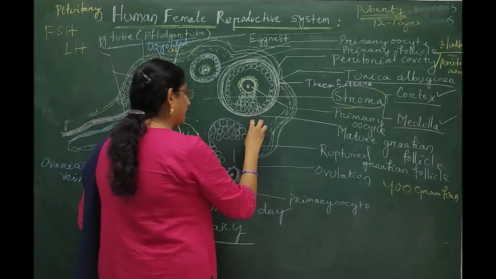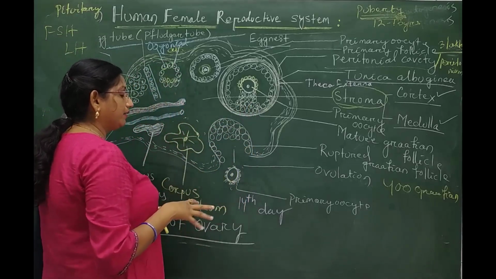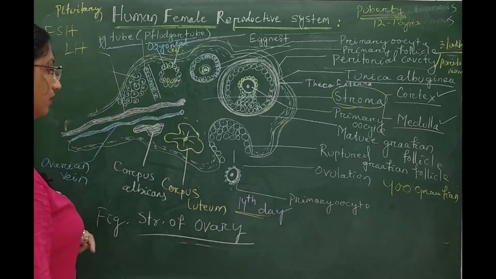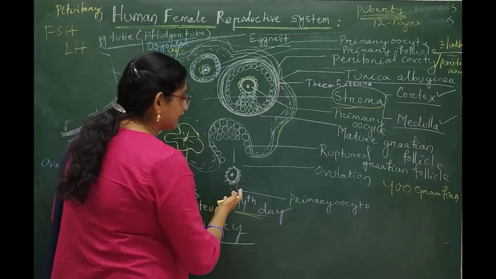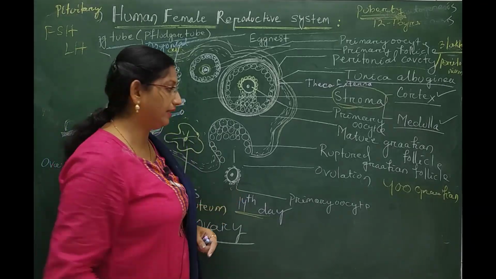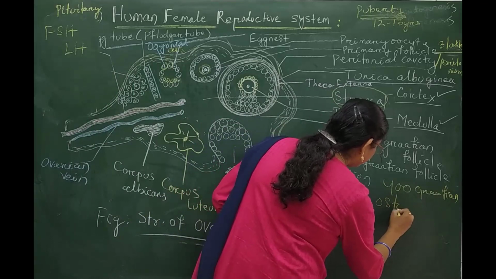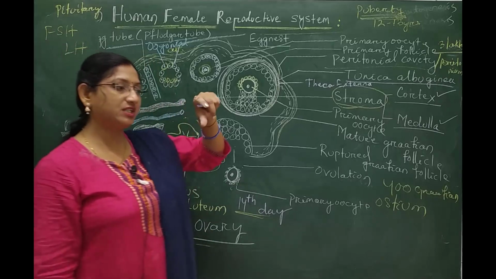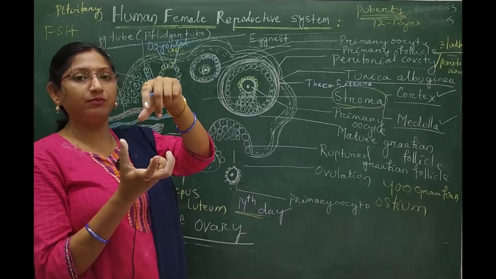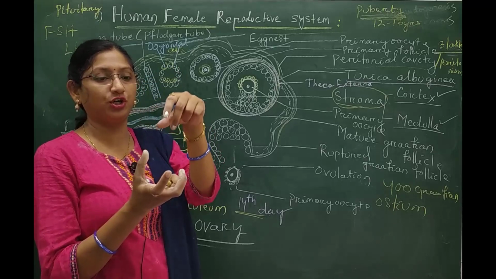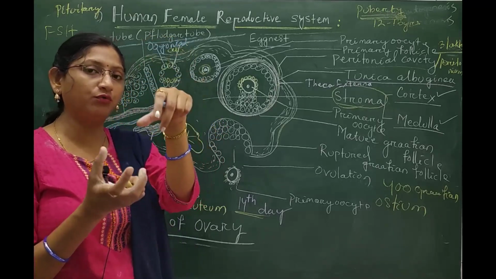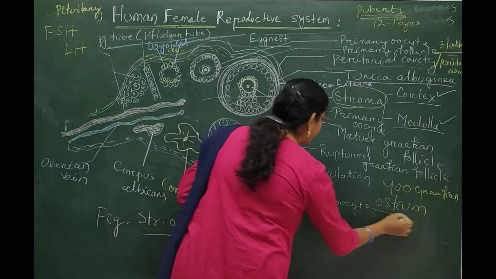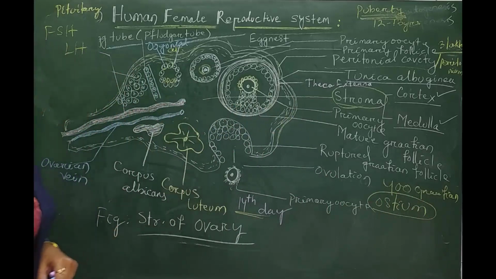The mature Graafian follicle releases the ovum at the 14th day of the menstrual cycle. This ovum is then received by the ostium of the fallopian tube. An opening is found in the infundibular part of the oviduct, which is able to receive the ovum, and it is called the ostium.